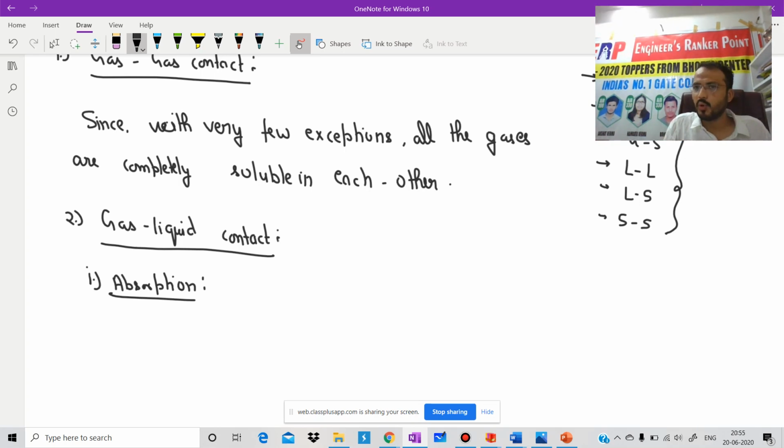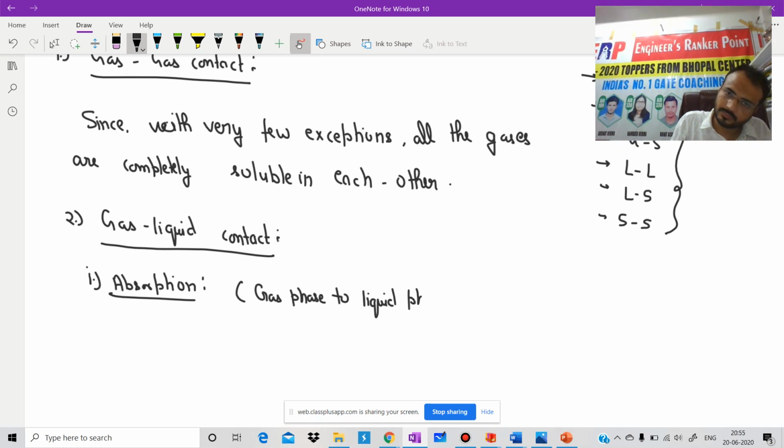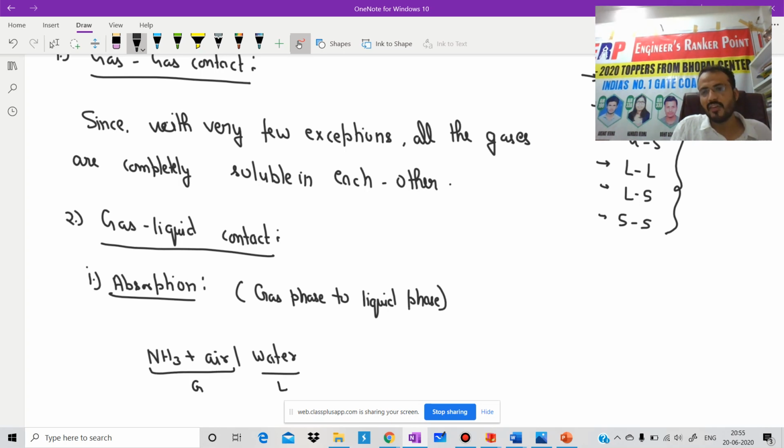As we know, in absorption the solute transfer takes place from gas phase to liquid phase. We have the example of ammonia plus air, and water. This is our gas phase and this is our liquid phase.